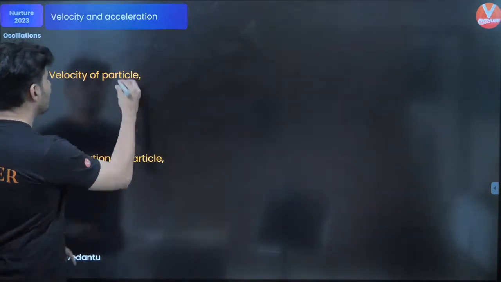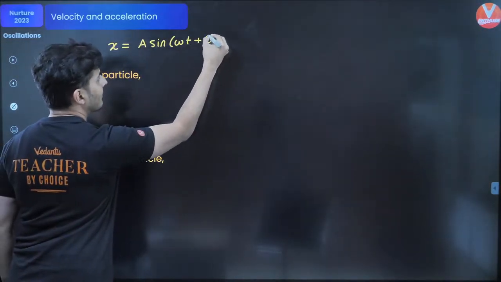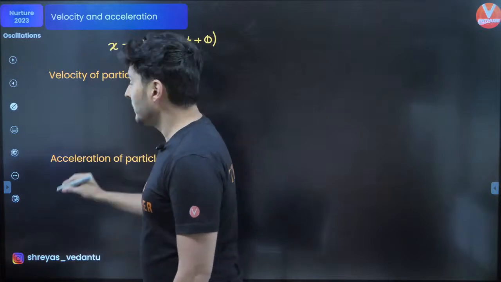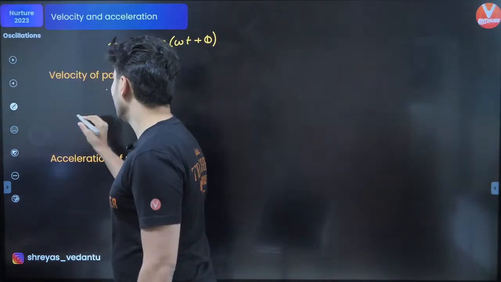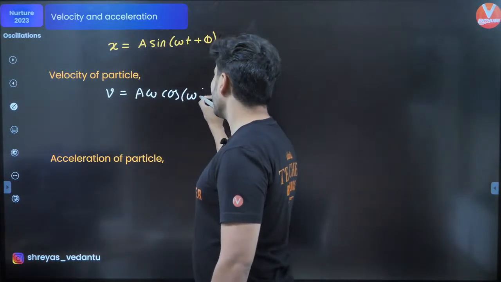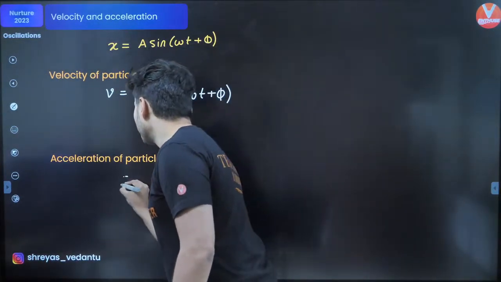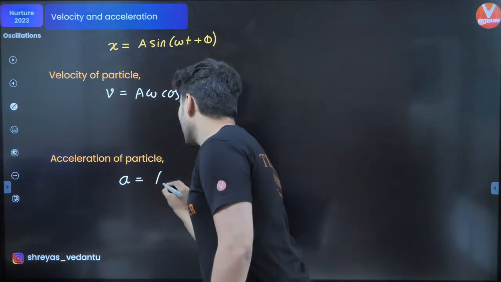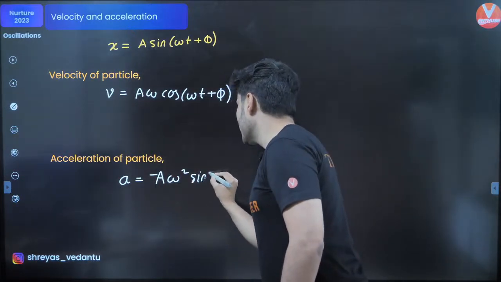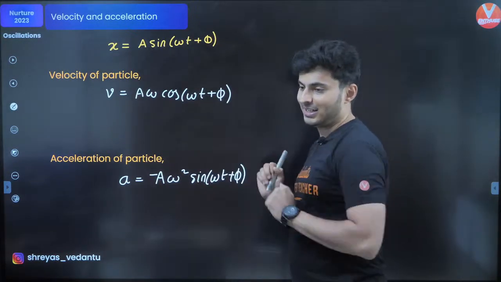So say for example, x is A sine omega t plus phi. If x is A sine omega t plus phi, then what is the velocity of the particle, my warriors? The velocity will be A omega cos omega t plus phi. This is one formula. And similarly, acceleration can be written down as minus A omega square, do not forget the minus sign over there, and here you will have sine of omega t plus phi, obviously. This is one way of writing it.